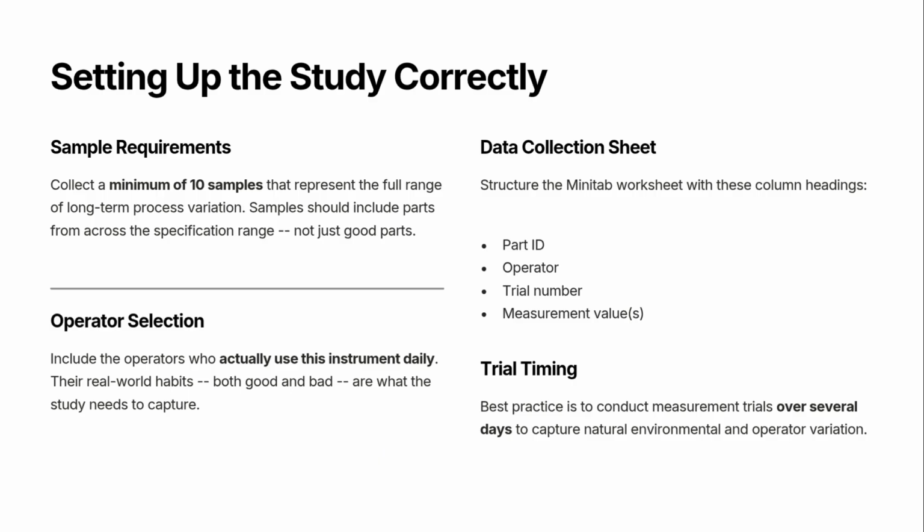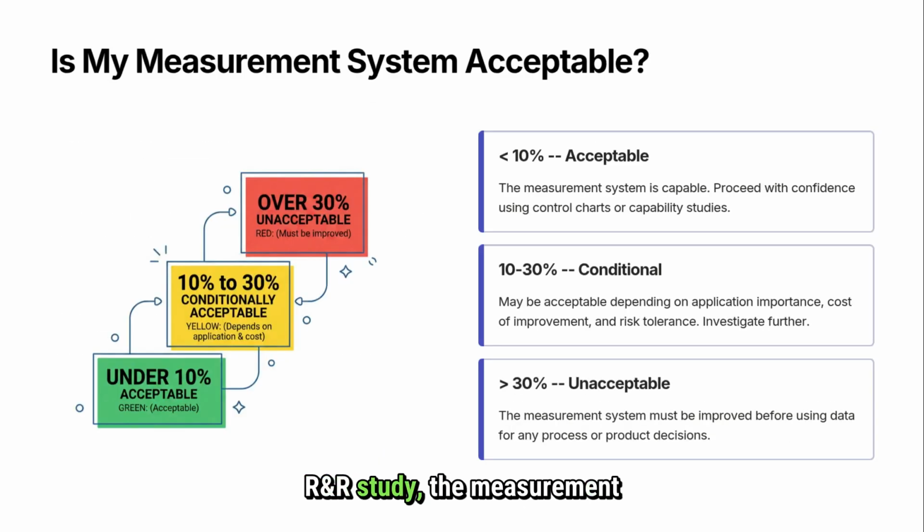After completing a Gauge R&R study, the measurement system is evaluated based on the percentage of variation contributed by the measurement system, %GRR. This helps determine whether the system is suitable for process control and decision-making. If the %GRR is less than 10%, the measurement system is considered acceptable. The measurement variation is small compared to the overall process variation, and the system can be used confidently for process monitoring, capability studies, and quality decisions.